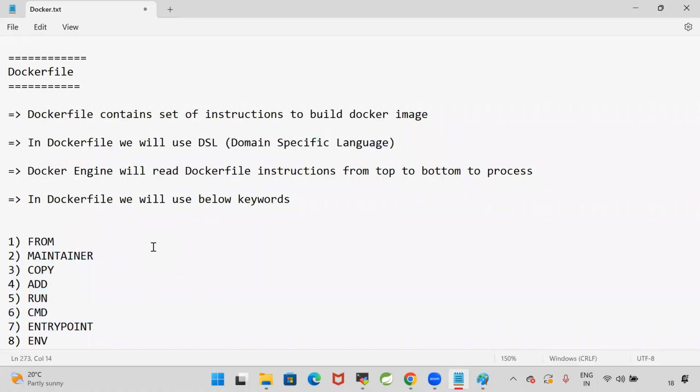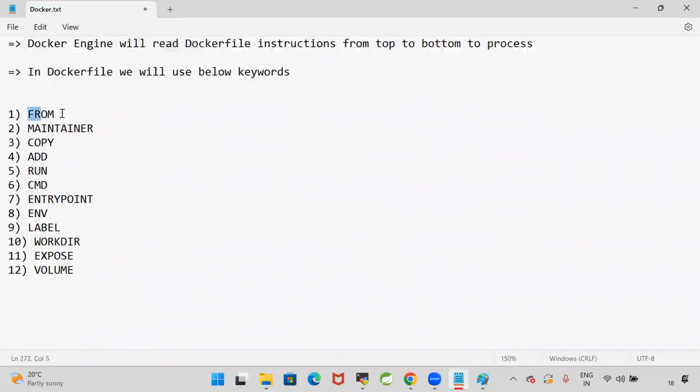When we are writing the Docker file for a Java application, we will use these keywords. When we are writing the Docker file for a .NET application, we will use these keywords. When we are writing the Docker file for a Python application, same keywords. So when we write the Docker file with these keywords and try to build the Docker image, Docker engine will read the Docker file instructions from top to bottom to process. We will be using FROM, MAINTAINER, COPY, ADD, RUN, CMD, ENTRYPOINT, ENV, LABEL, WORKDIR, EXPOSE, VOLUME.